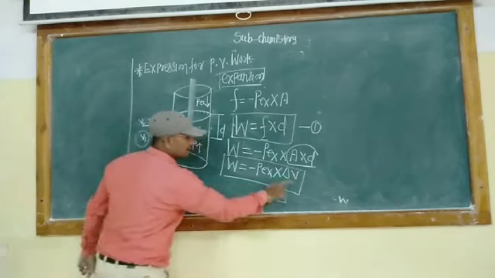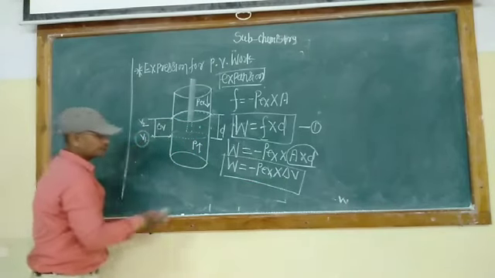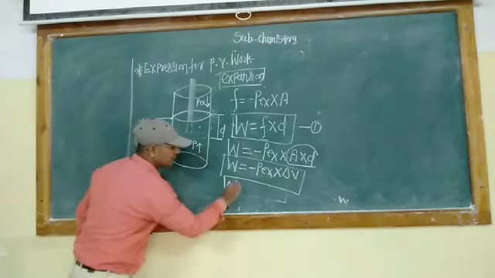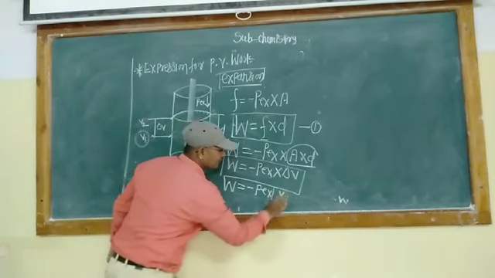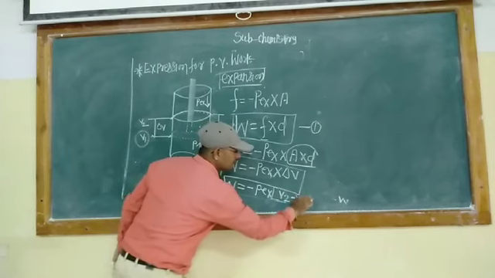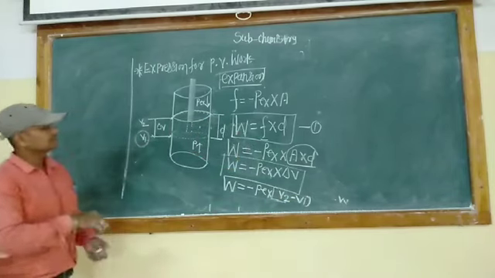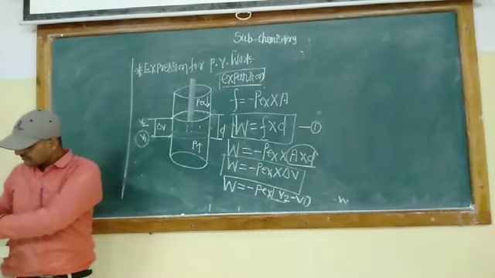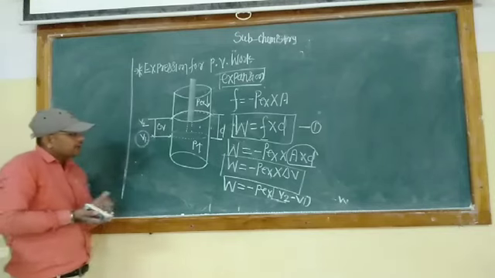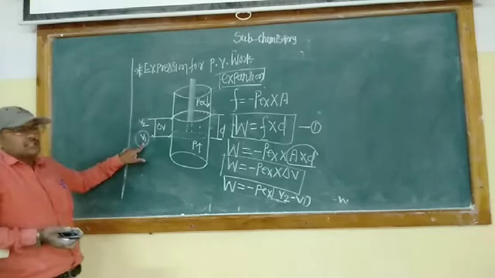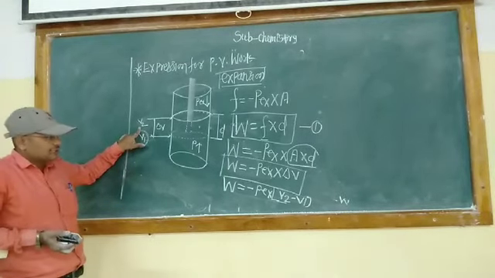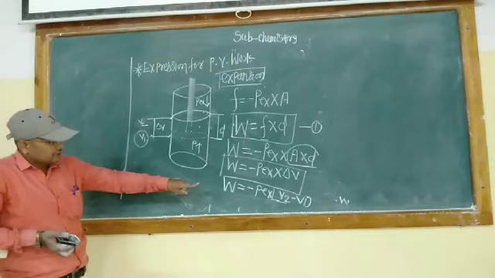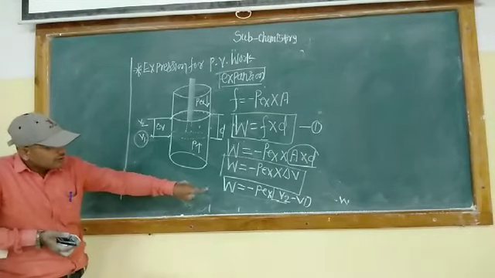So what about the delta V? V2 minus V1. So putting this value in W is equal to minus P external delta V, means V2 minus V1. ते दोन केसेस कंडिशन चे आहेत समजून घ्या. ज्यावेळेस V1 and V2 म्हणजे काय? V1 is the initial volume of the gas molecule and V2 is the final volume of the gas molecule. Here are the two cases: V2 is greater or V1 is greater.